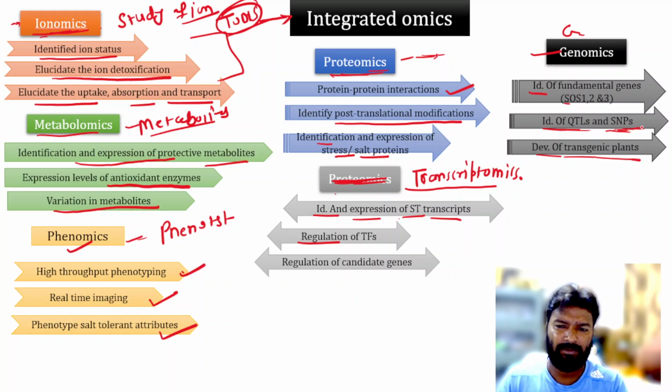So this could be a very powerful technique for the development of smart crops for future climate change, different multiple abiotic stresses and unfavorable situations. So friends, this is about salinity stress responses and tolerance.